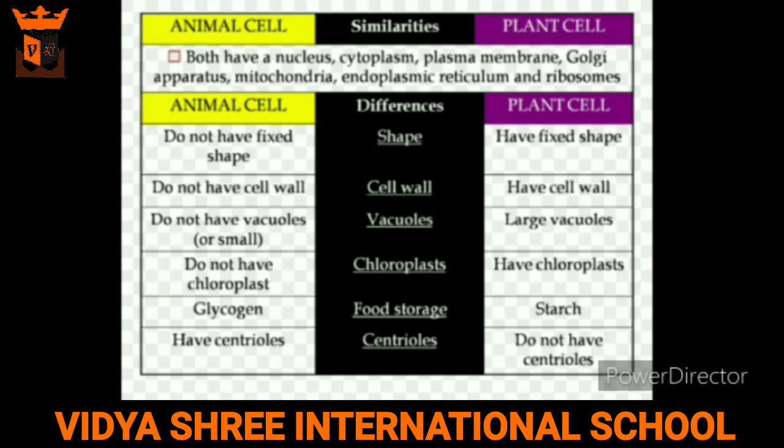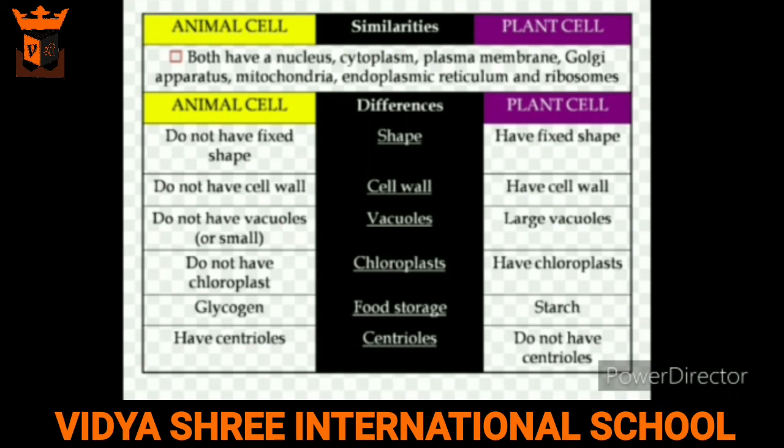Now, differences between a plant cell and an animal cell. First, plant cell is larger than the animal cell. Second, plant cell is surrounded by an additional membrane known as cell wall. Third, plant cell has one or two large vacuoles. Fourth, plant cell has different kinds of plastids like chloroplast, leucoplast, chromoplast, etc. And last, plant cell does not have centrosome.